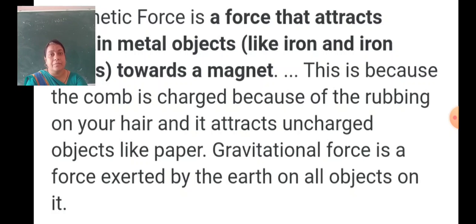Gravitational force is the force exerted by earth on all objects on it.